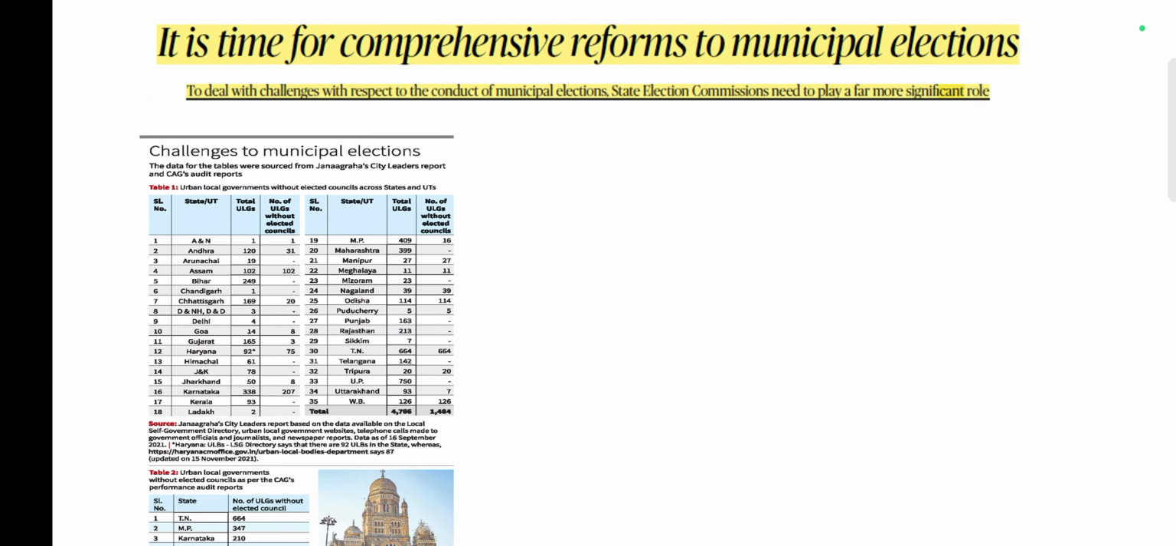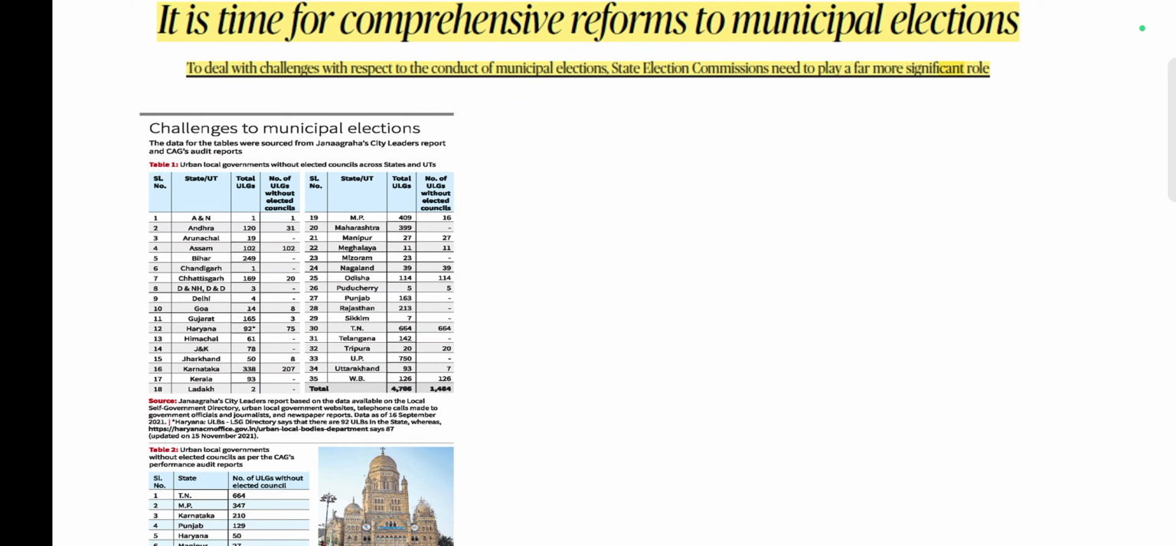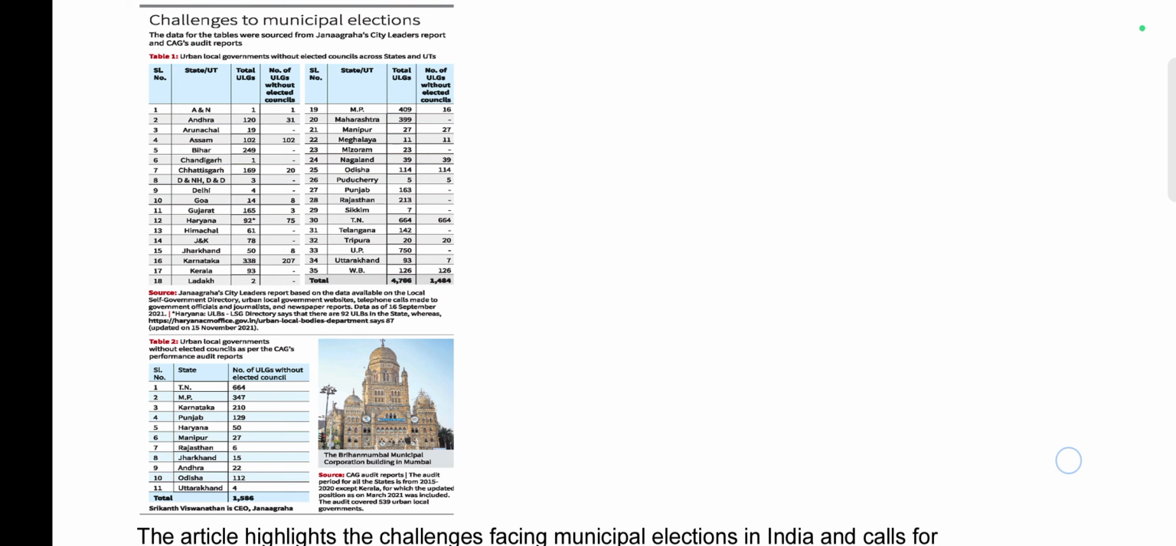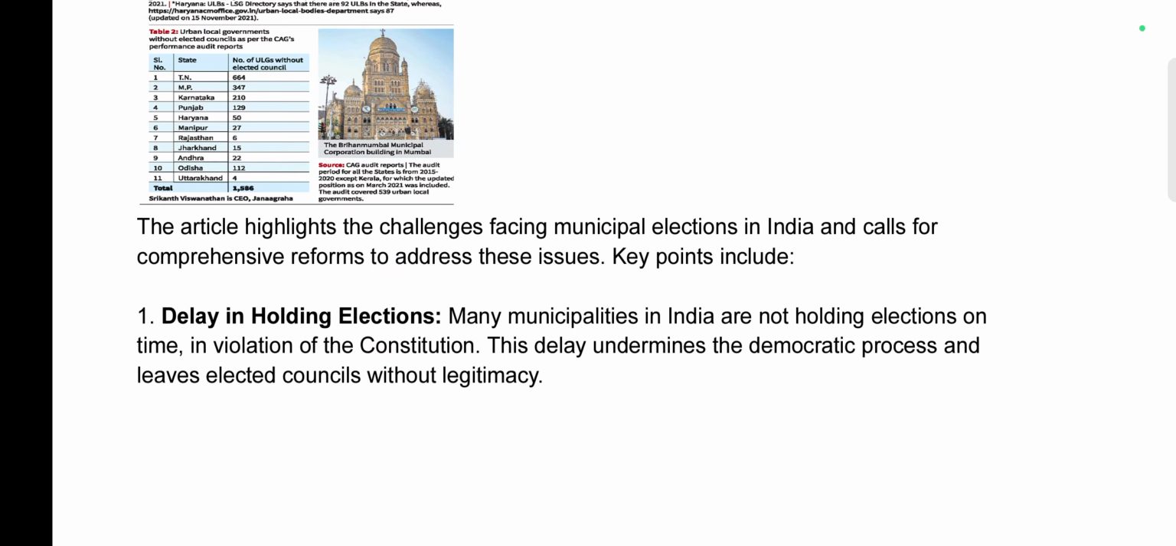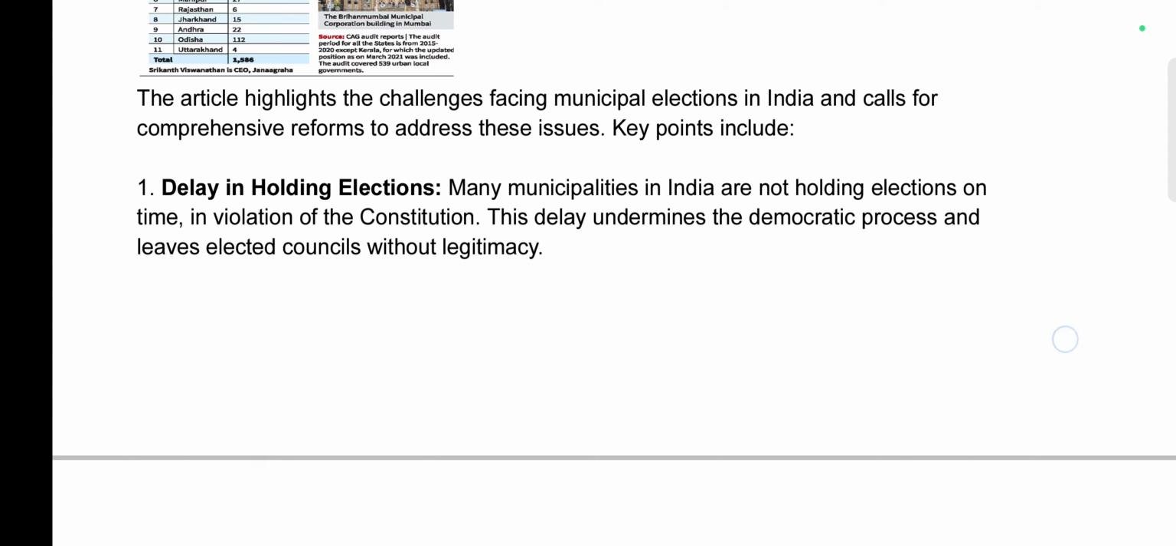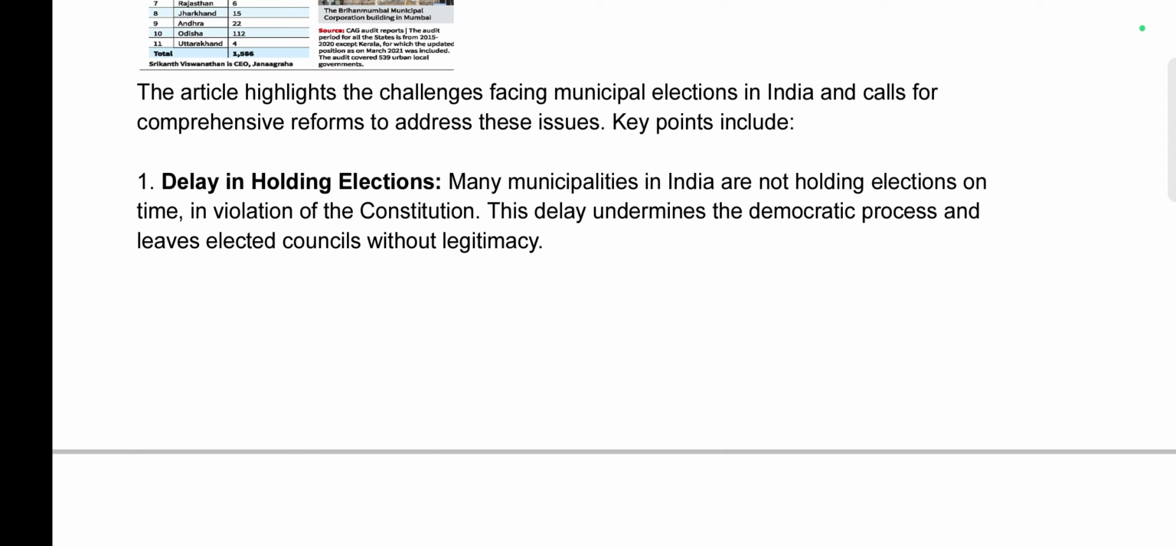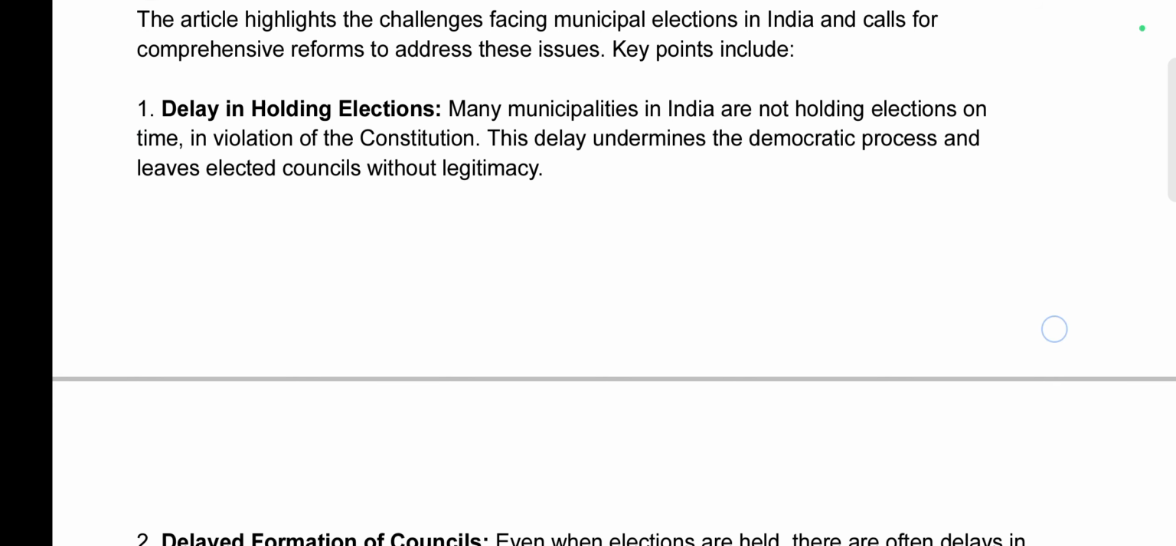Next is It Is Time for Comprehensive Reforms to Municipal Elections. So we all know that the 74th Constitutional Amendment Act was brought in to provide for urban local bodies, and subsequently state election commissions were constituted for municipal elections. The article says that there are various challenges facing municipal elections in India and calls for comprehensive reforms. Like, it talks about the issue of delay in holding elections. Many states are not holding elections on time, which is a violation of the constitution.